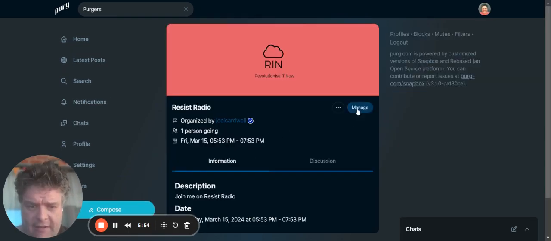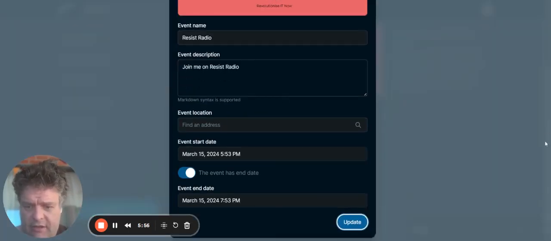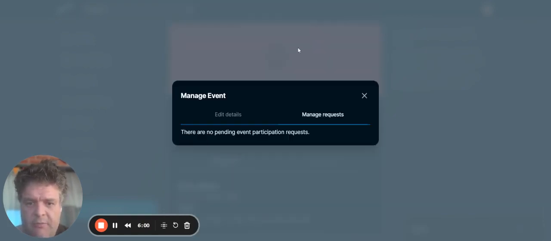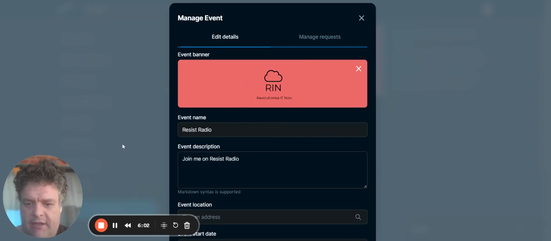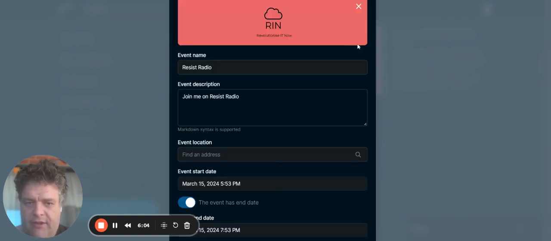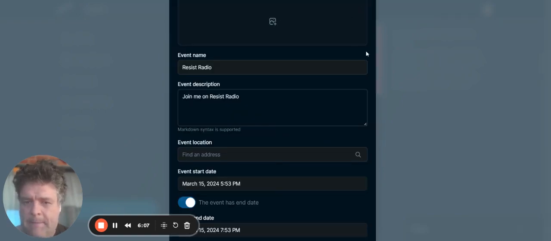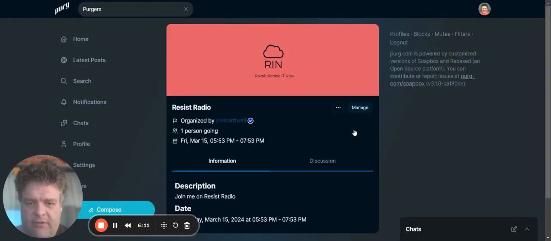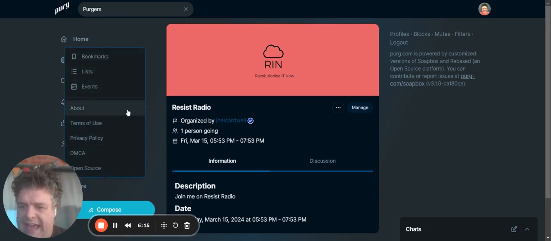And here's the killer feature: you can put a link in there, so you can make it a Zoom link or something like that. So that's fantastic stuff. So I'm actually going to delete that.